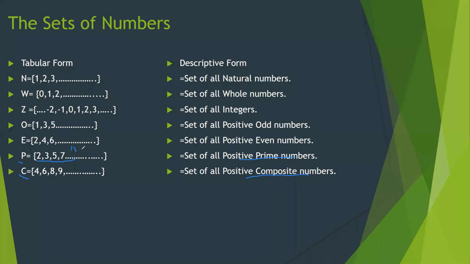And next? 13. Very good. Okay. They have only 2 factors, right? 13 has only 2 factors, 1 and 13. That's it. So it's a prime number. Very good, Vijay. Very good.